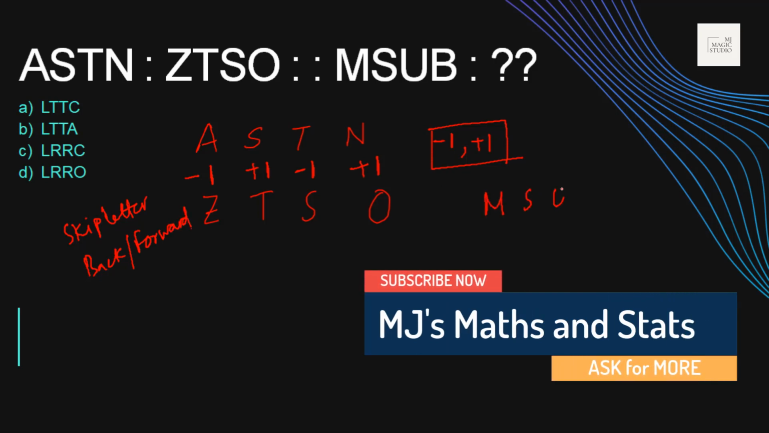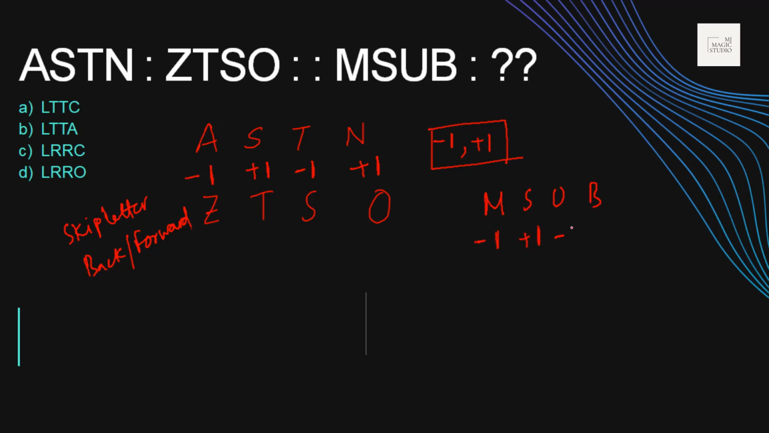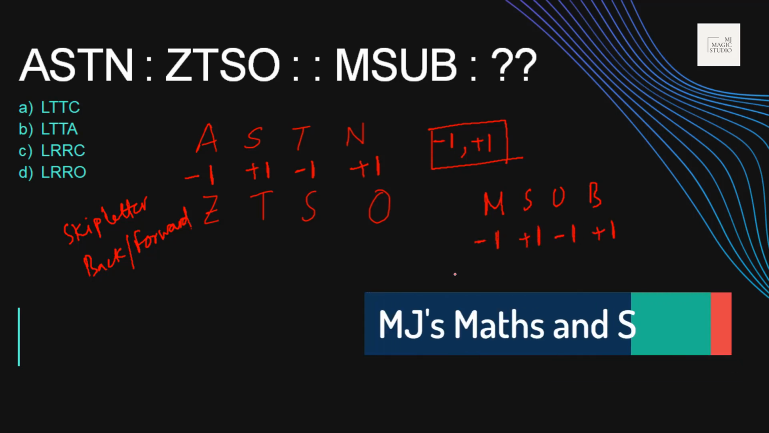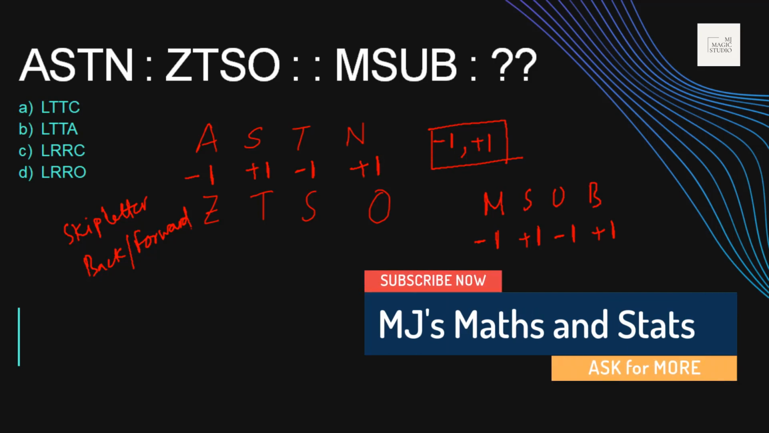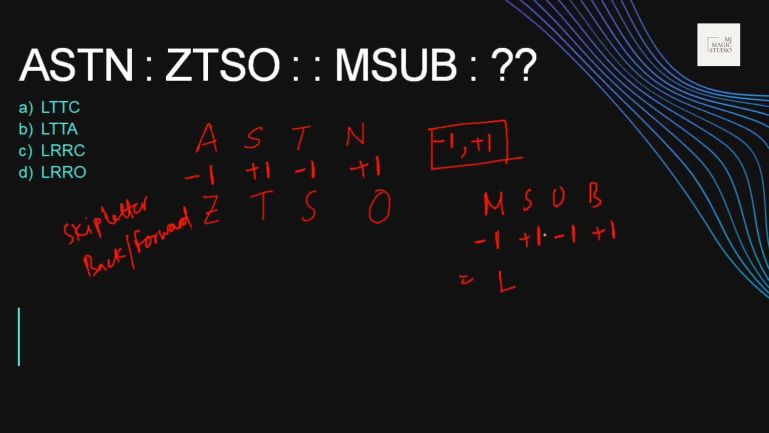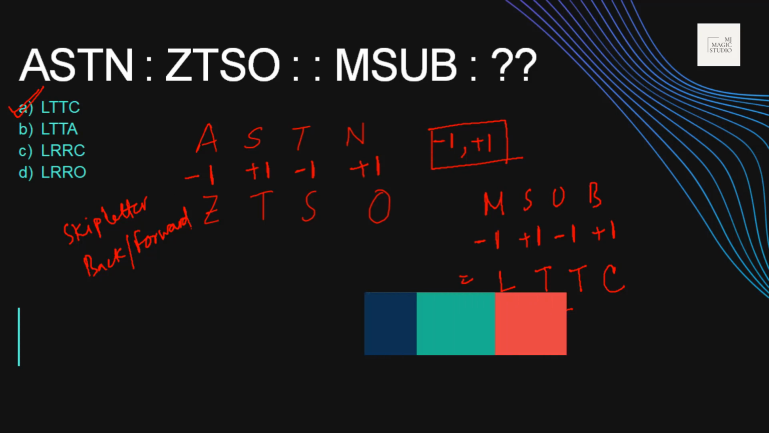So with MSUB we'll have -1, +1, -1, +1. Okay, M minus 1 will give me L. S plus 1 is T. And STU, U minus 1 will also give us T, and B plus 1 will give us C. Do we have this option? LTTC? Yes, it's in option A.